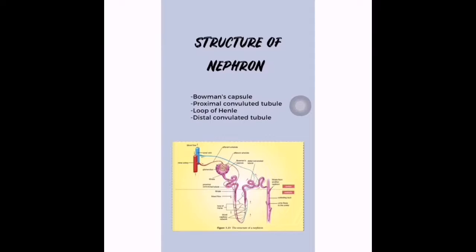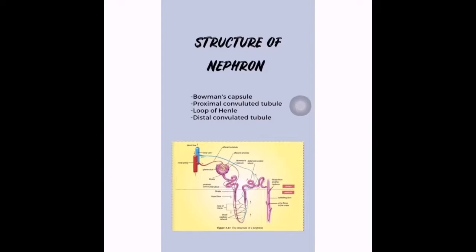Nephron, which is a tube that is closed at one end and open at the other, consists of these components. First, the Bowman's capsule, which is a double-walled, cup-shaped structure in the cortex. Second, the proximal convoluted tubule in the cortex. Third, the U-shaped loop of Henle in the medulla. And lastly, the distal convoluted tubule in the cortex, which connects to the collecting duct or collecting tubule that drains into the pelvis.